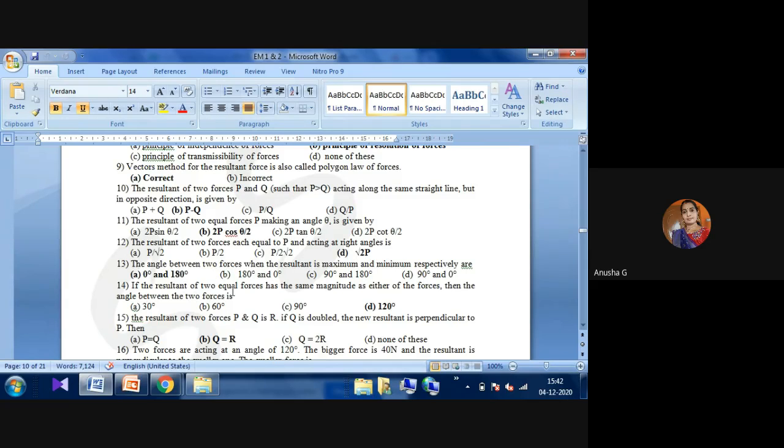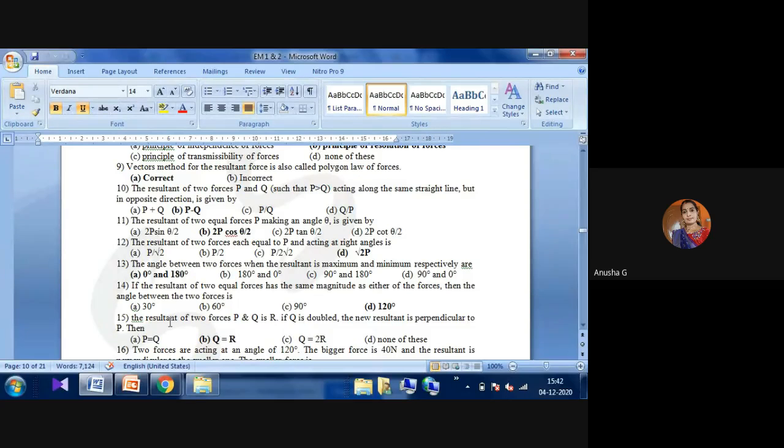Next one is the resultant of two parallel forces that has the same magnitude as either of the forces. Two equal forces of the same magnitude, then the angle between the two forces will be 120 degrees. How will you observe here? Two forces, one is P, another one is Q. The angle between these two directions is 120 degrees. Okay, that you have to check here.